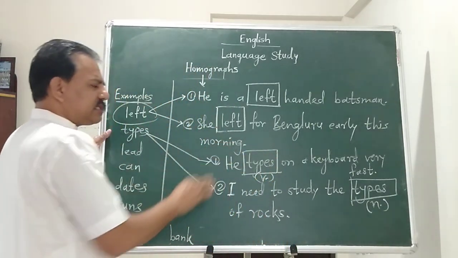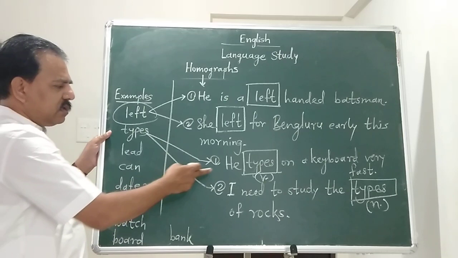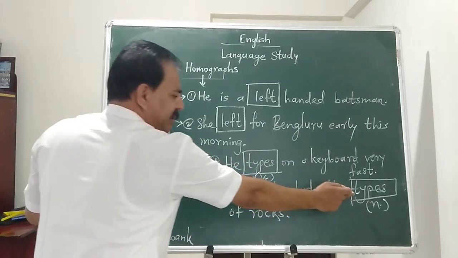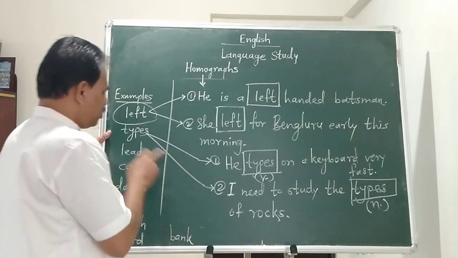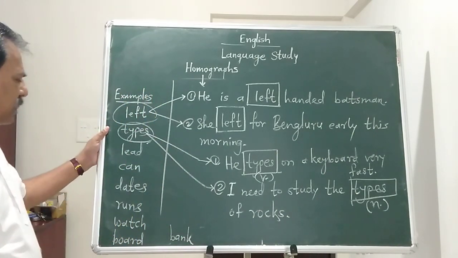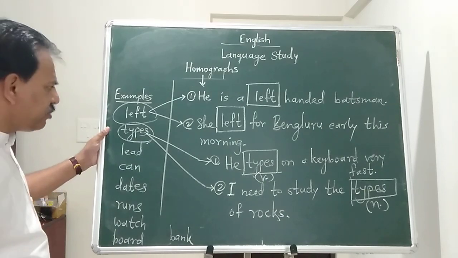Its context is changed, its meaning has changed. Here it means to type, and here it means kinds. So types, homograph. Let us see a few more examples.